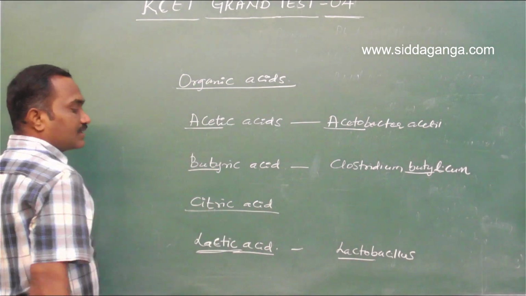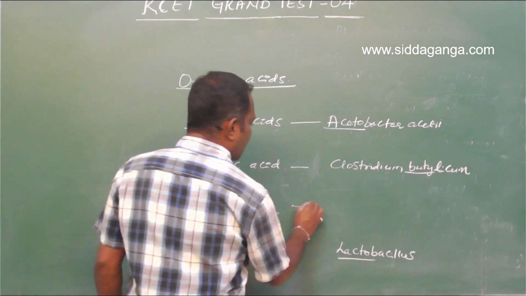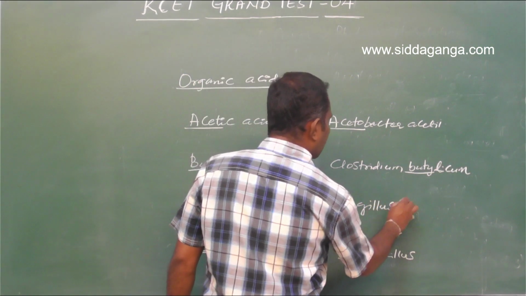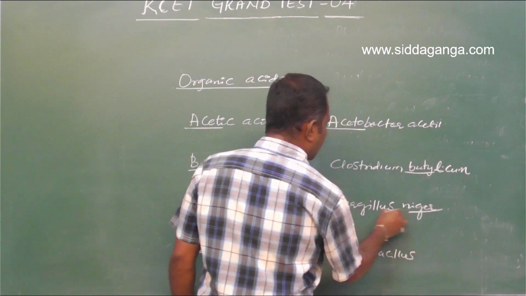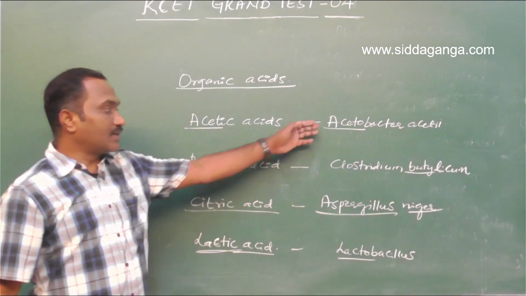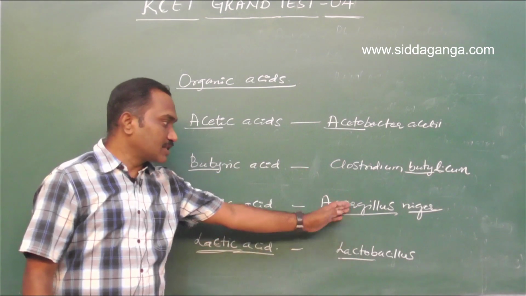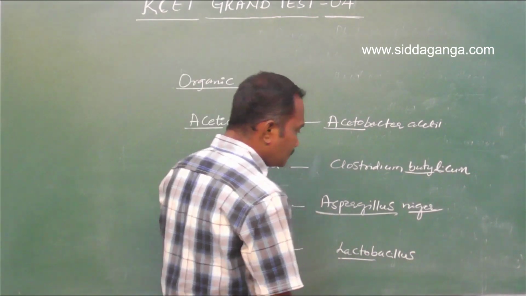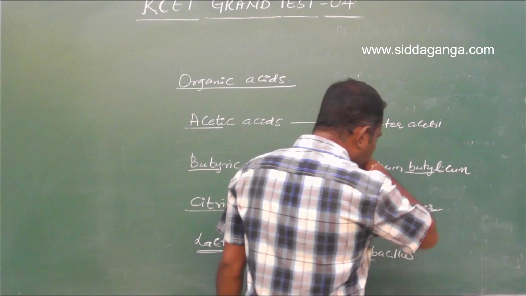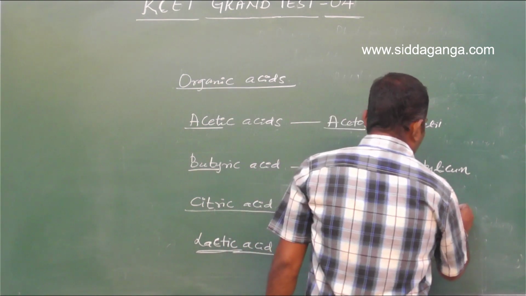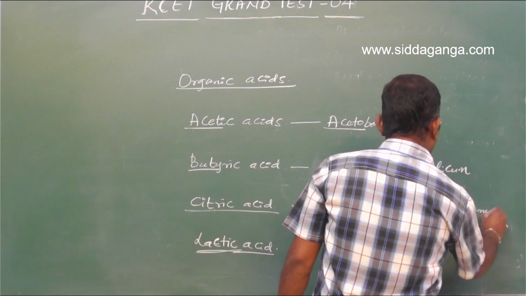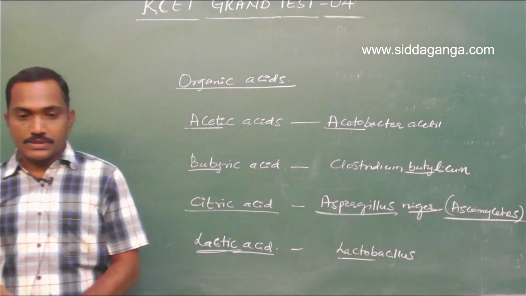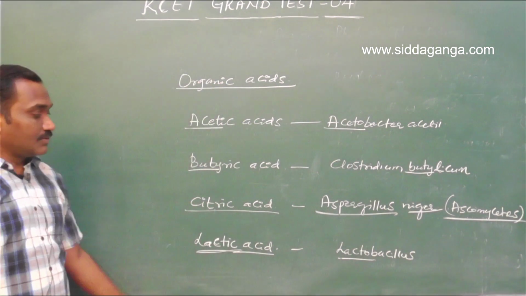So only for citric acid the name varies, that is Aspergillus niger, which is a fungus. Acetobacter aceti is a bacterium, and this is also a bacterium. Aspergillus is a fungus. Hope you remember to which division it belongs: Division Ascomycetes.